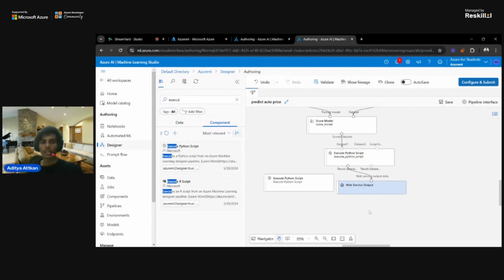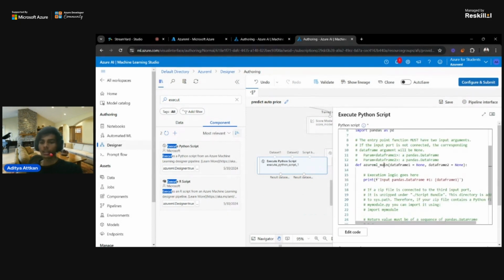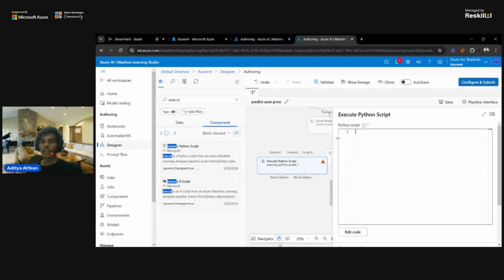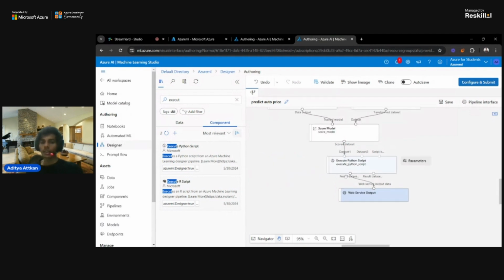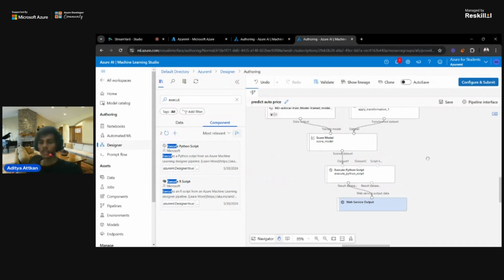I will drag and drop the execute Python script component here and connect it with the score model and the dataset one. Here I will delete everything and add the Python script I provided. This will show the output in a meaningful way, as desired, as we have inserted in the script. Then connect the resultant dataset to the web service output, which is the default.